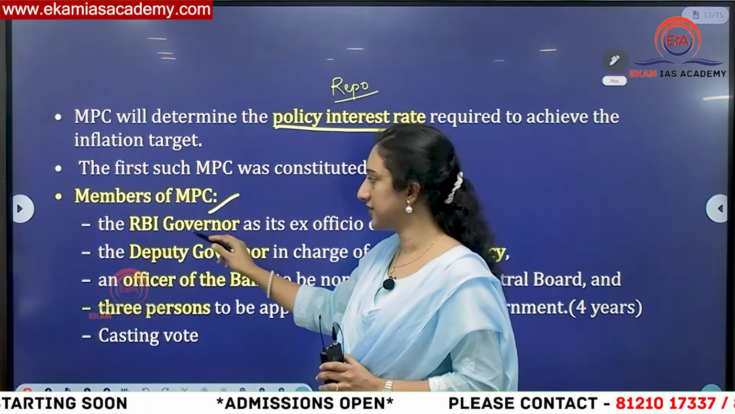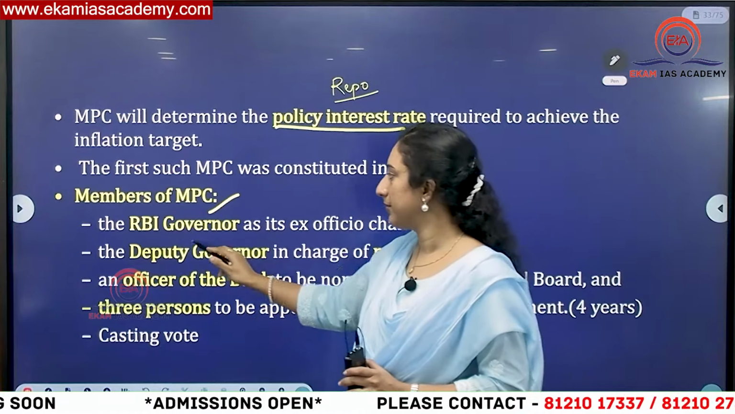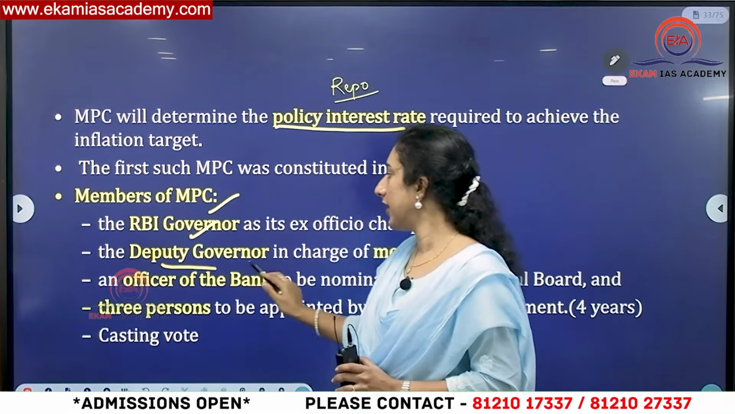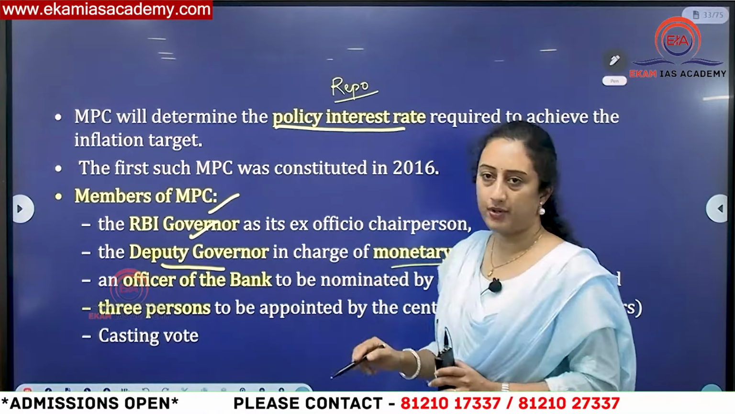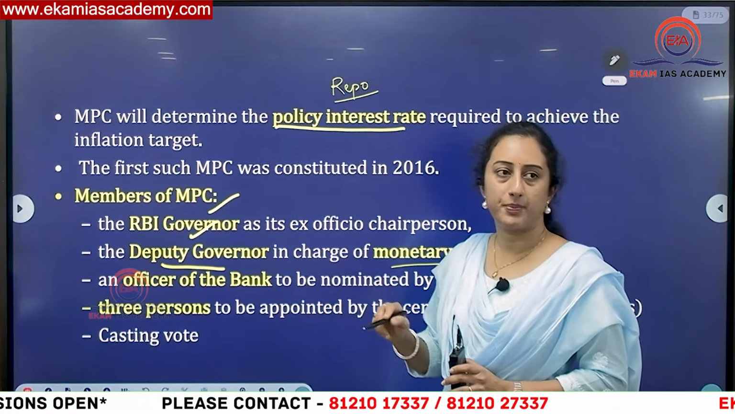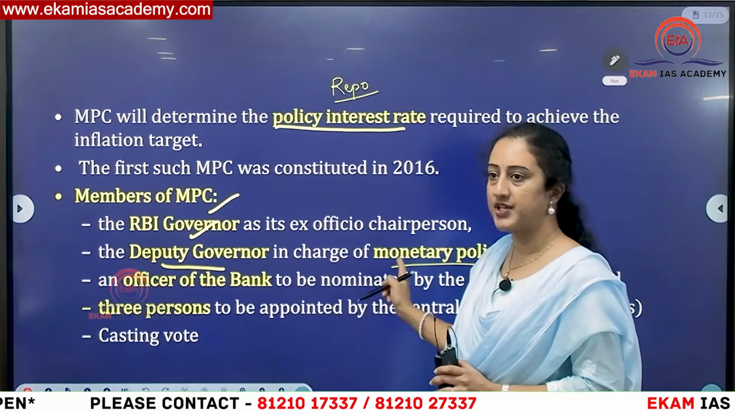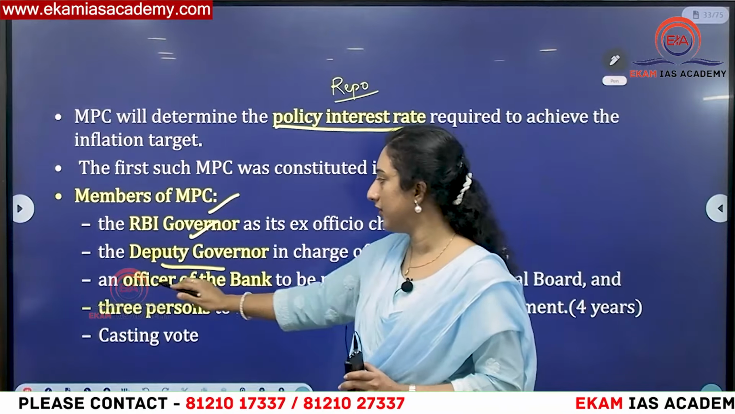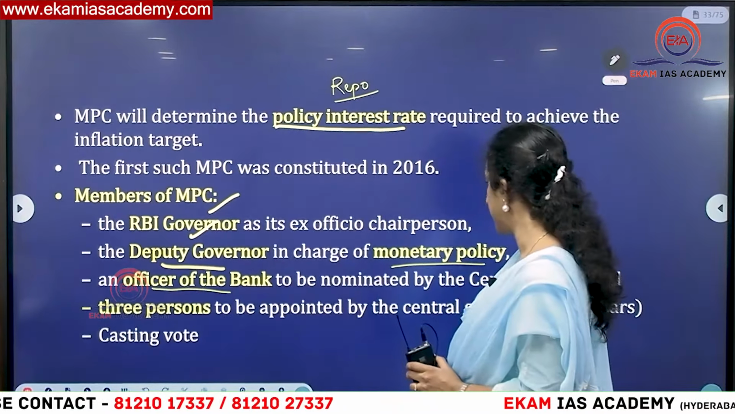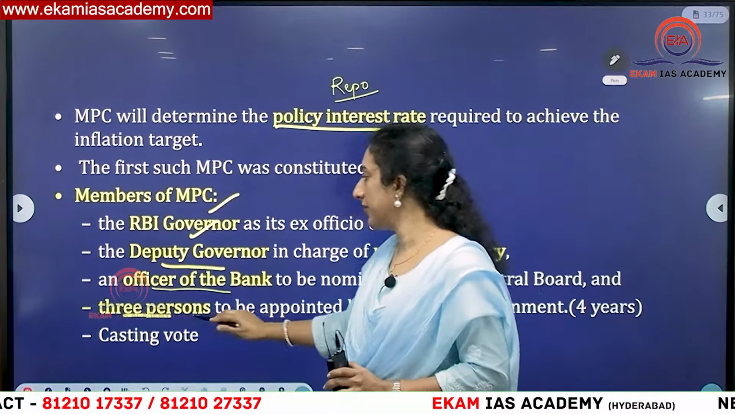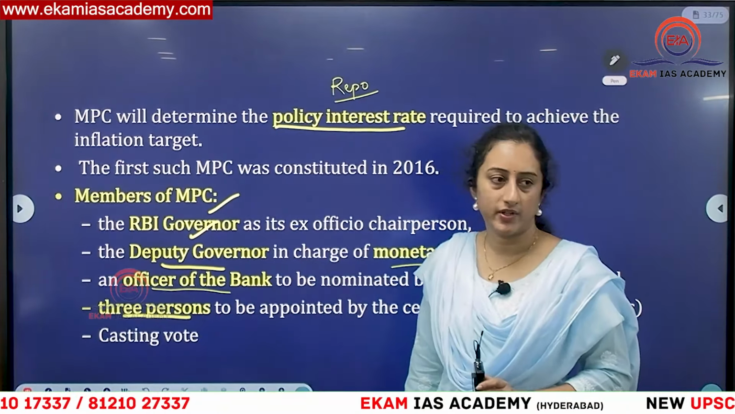So you should know these are the members. This was asked already. Member means first the RBI governor, and the deputy governor in charge of monetary policy. Under RBI you have 4 deputy governors, but the one person entrusted with monetary policy will be a member. An RBI officer, appointed from the central board, is also a member, and 3 members from the central government side will be nominated.